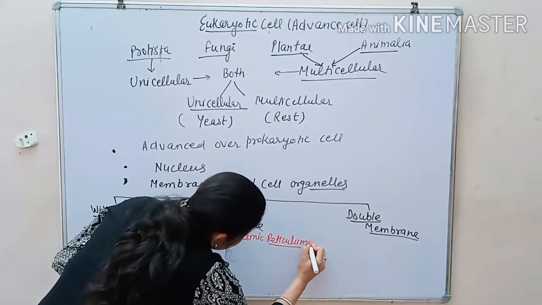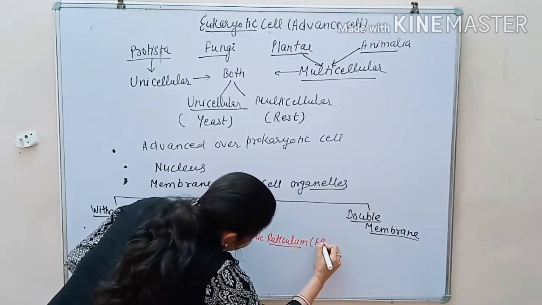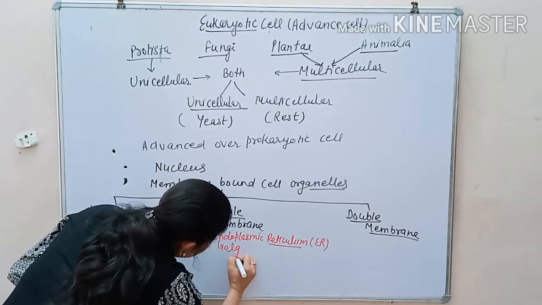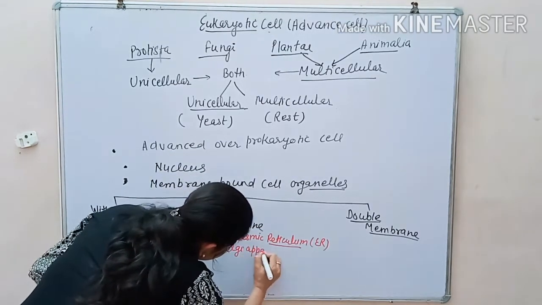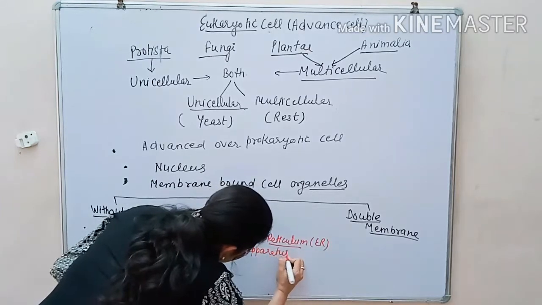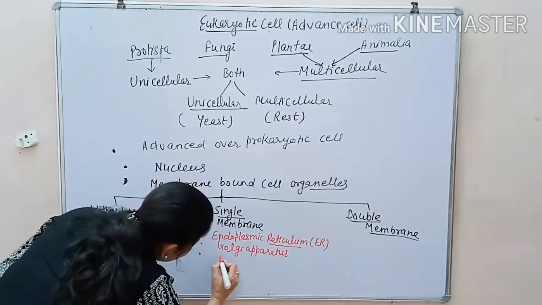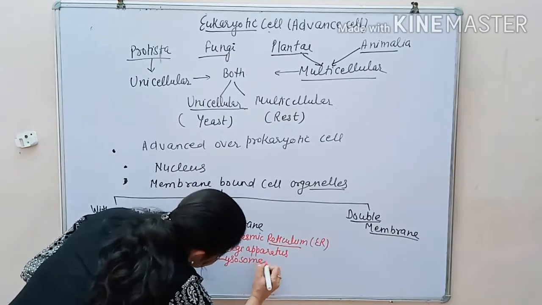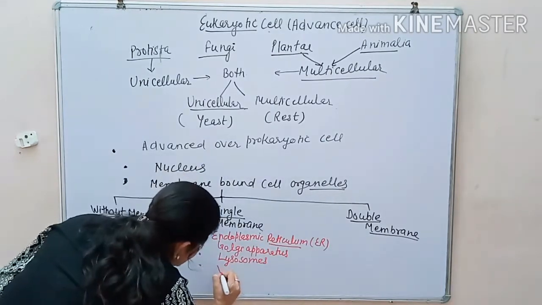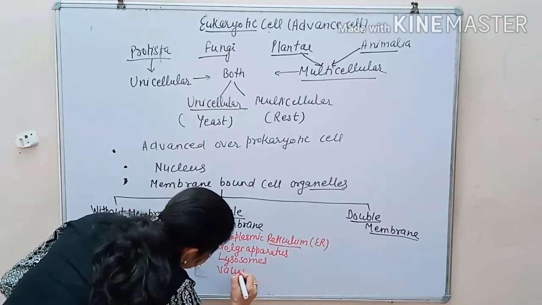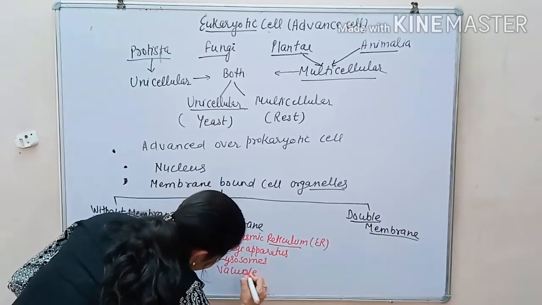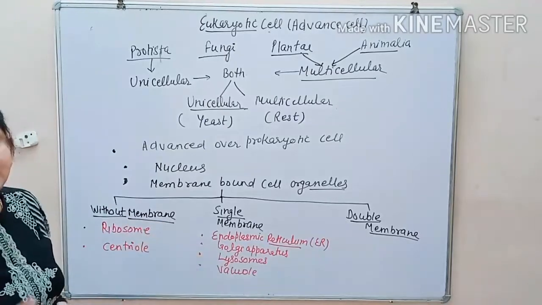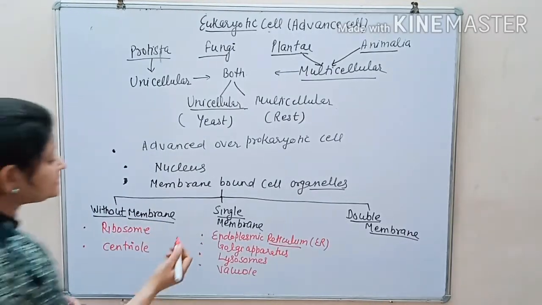The single membrane cell organelles include first of all the endoplasmic reticulum, also called ER. It gives rise to the Golgi apparatus. The Golgi apparatus gives rise to lysosomes. The Golgi apparatus also results in the formation of vacuoles. So these are the four cell organelles, and there are many others, like cilia and flagella.